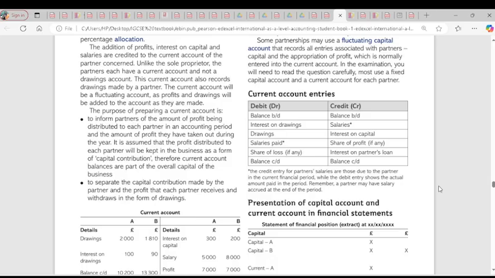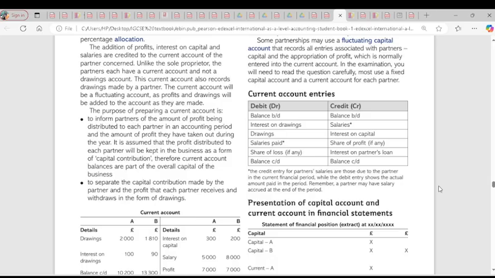Interest on drawings. When we talk about interest on drawings, that means the amount that has to be paid by each partner who has withdrawn capital or who has withdrawn funds from the firm or from the business. It's going to be on the debit side. Salaries paid. The one on the debit side here is the one that is due in the current period.